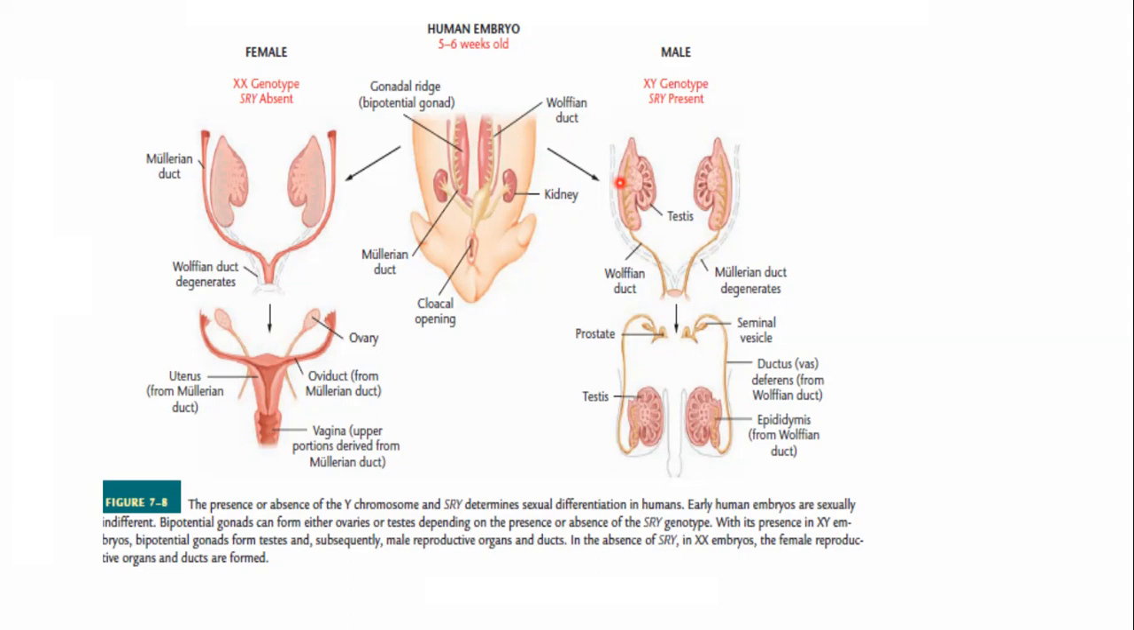So we have two ducts that are present in the embryo, and when the embryo is at its initial stages, it behaves as a hermaphrodite, meaning that the embryo contains gonadal ridges, or bipotential gonads, and these gonads have the ability to develop into either male or female. These bipotential gonads contain two layers. First is the cortex and the second layer is the medulla. The cortex layer has the ability to form the female ovaries, while the medulla layer has the ability to form the testes in case of male. Along with these bipotential gonads, two ducts are also present. One is the Mullerian duct and the second is the Wolffian duct.